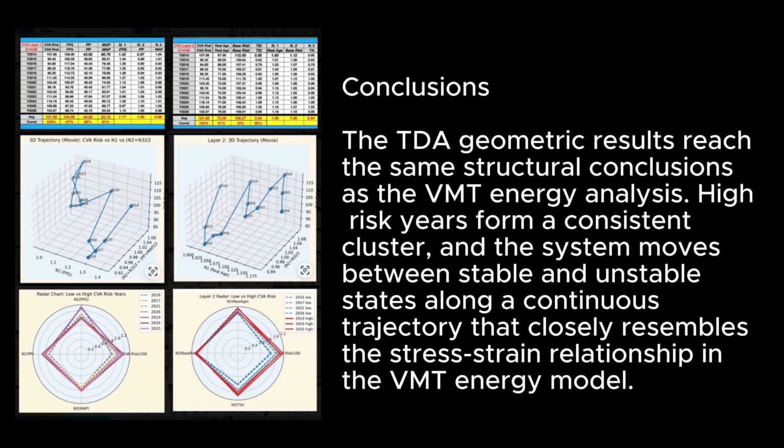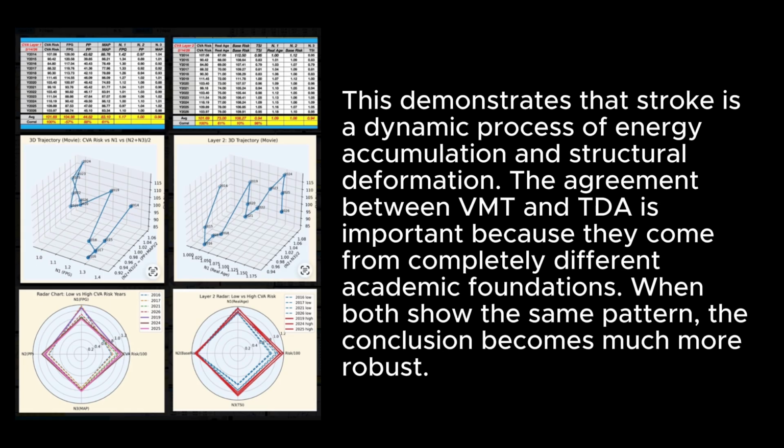Conclusions. The TDA geometric results reach the same structural conclusions as the VMT energy analysis. High-risk years form a consistent cluster, and the system moves between stable and unstable states along a continuous trajectory that closely resembles the stress-strain relationship in the VMT energy model. This demonstrates that stroke is a dynamic process of energy accumulation and structural deformation.